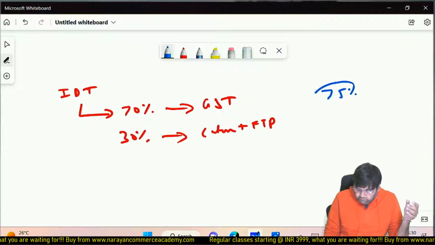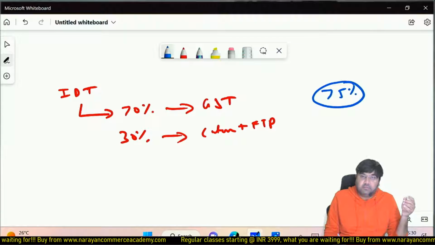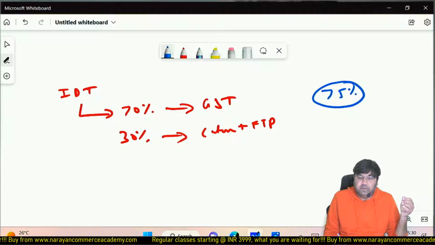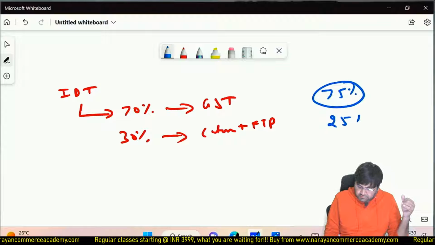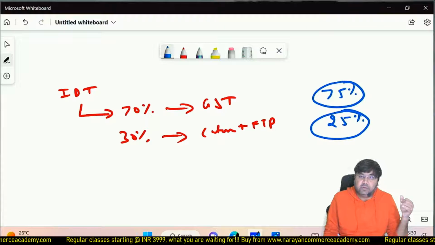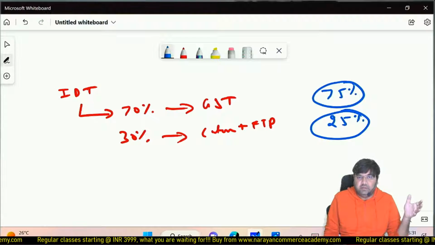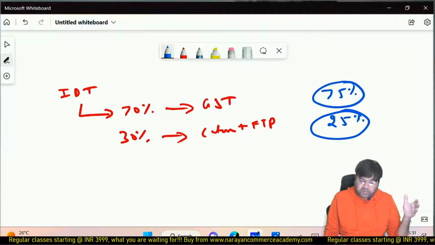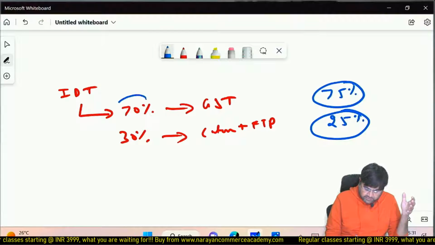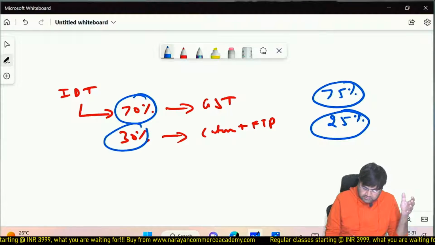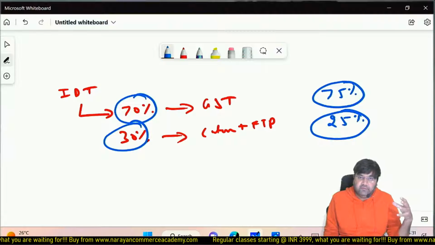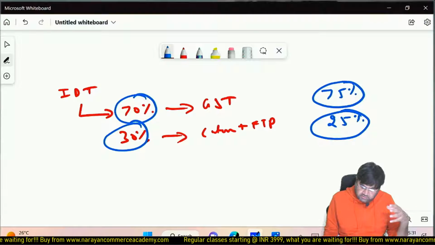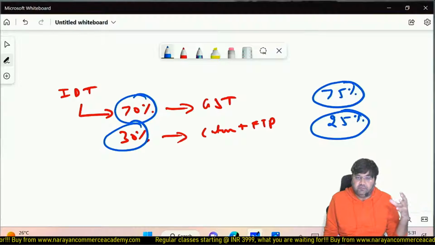They have a weightage of 75% in respect of GST and 25% custom plus FTP. Okay, so this is the gap between CA final and CMA final. CMA final is 70% GST, 30% custom plus FTP, and in case of CA final it is 75% GST and 25% custom plus FTP.